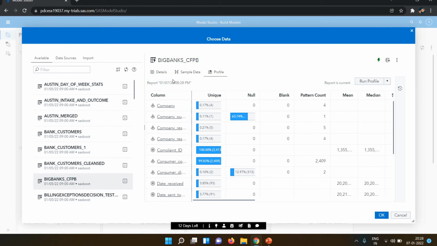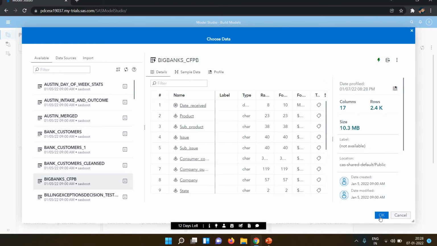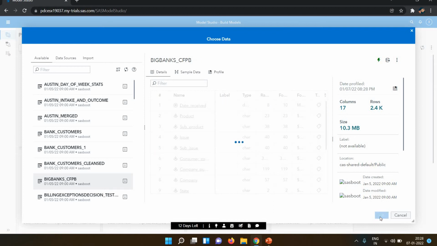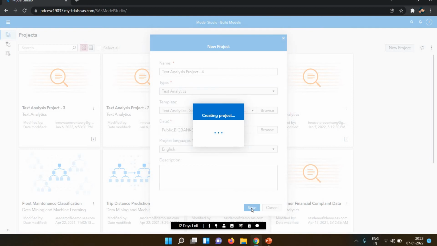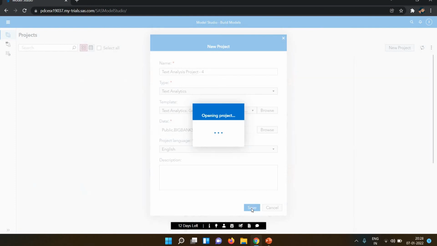Okay, so everything is here about data. Now I press OK. 17 columns are there. If you want to write a description, you can write. I click on save. Now it's taking some time and creating a project.